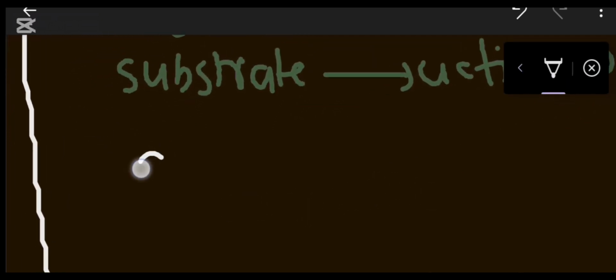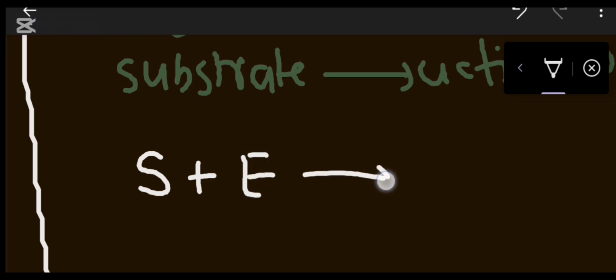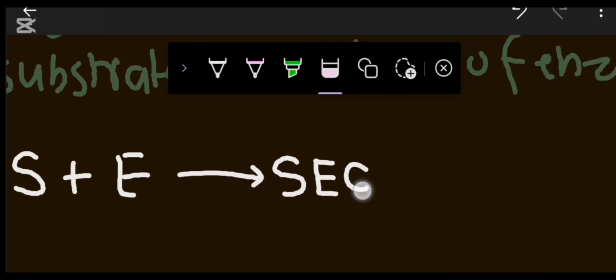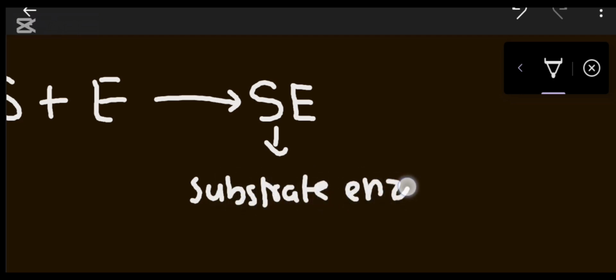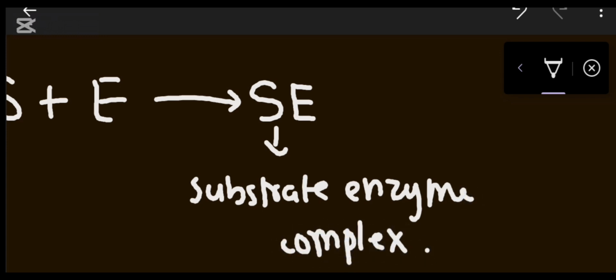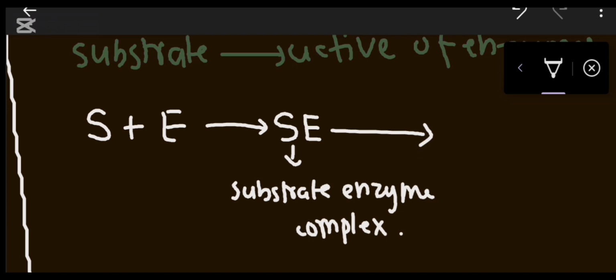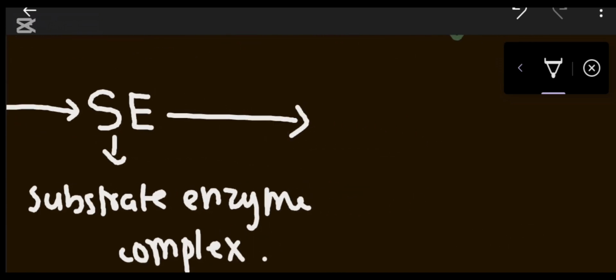First of all, we know that when substrate combines to the active site of enzyme, they form the substrate enzyme complex. When the substrate enzyme complex is formed, now the reaction starts, and the substrate converts into product. But when the substrate is converting into the product, the enzyme is still present in it.